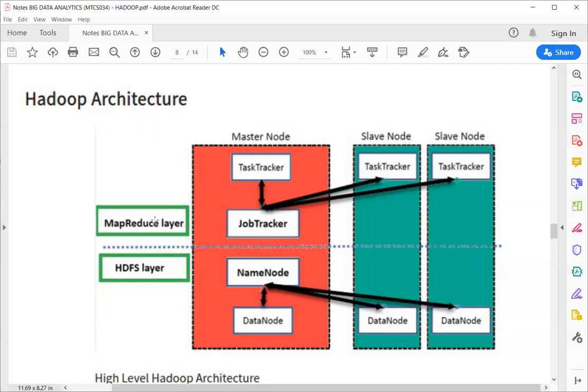Now, MapReduce. MapReduce has two parts: task tracker and job tracker. Basically, the task is your overall task. Suppose you are processing Twitter data. Then the task is processing a specific type of information from tweets. The job tracker will take multiple data and multiple processing programs and distribute them to different slave nodes, like slave node 1, slave node 2, and so on. The job tracker keeps the record of every task happening on the slave nodes.